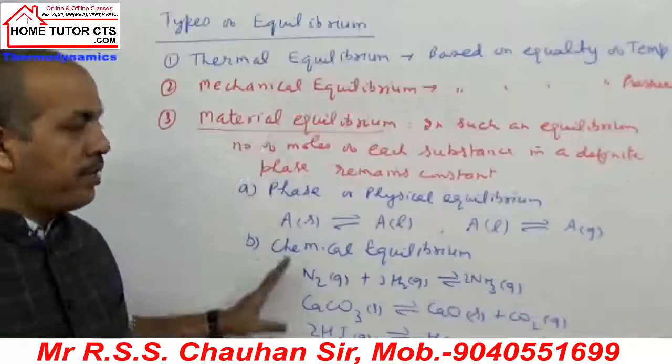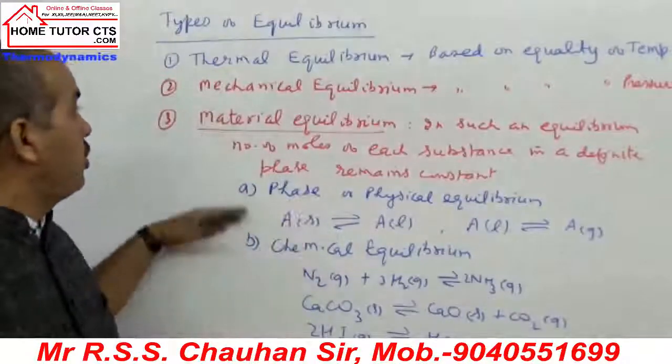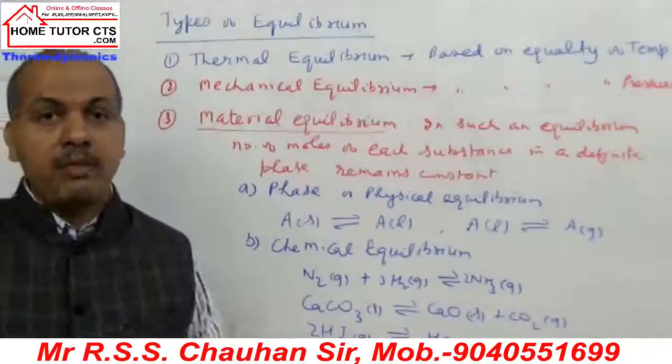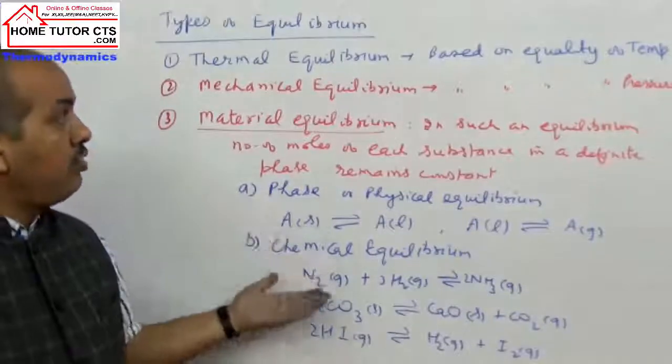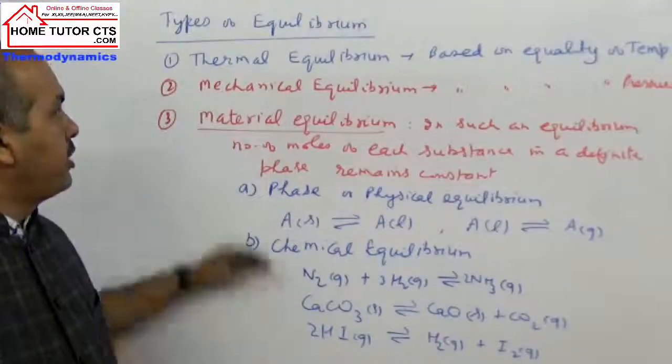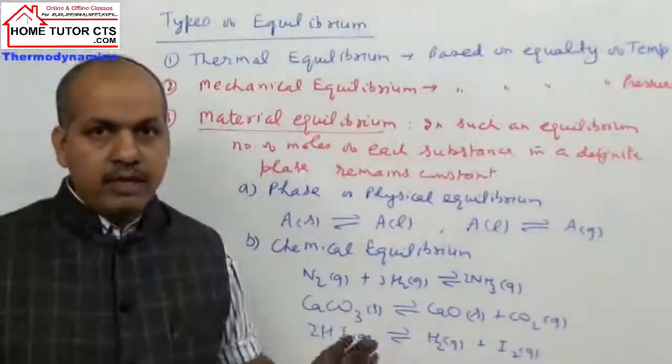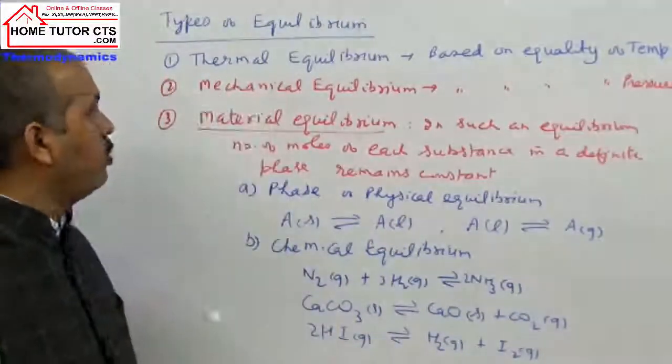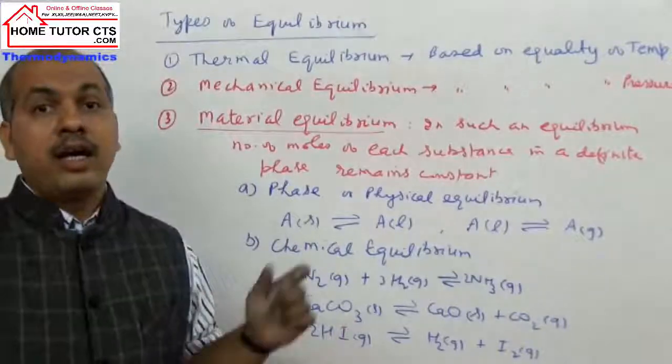So I hope the definition part is clear, the combination of the three and the meaning of the term thermodynamic equilibrium. In zeroth law we were focusing mainly only on thermal equilibrium, so that is why this term equilibrium was taken. Zeroth law was involved, so these terms are given to you as well. Now the next term taken is enthalpy.